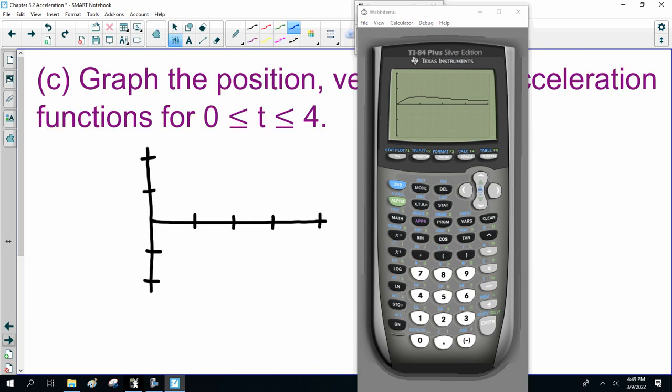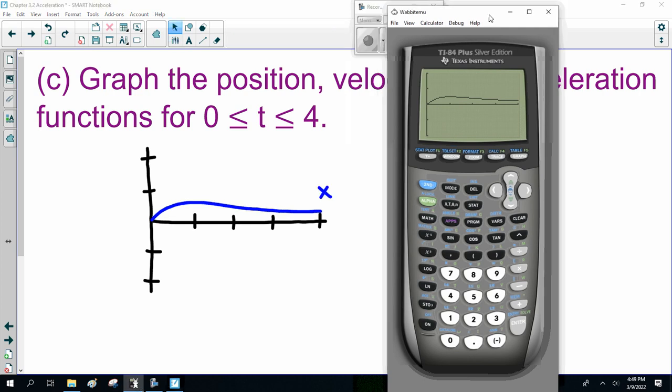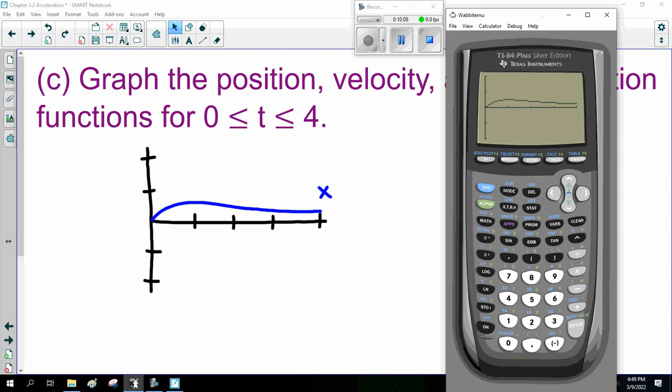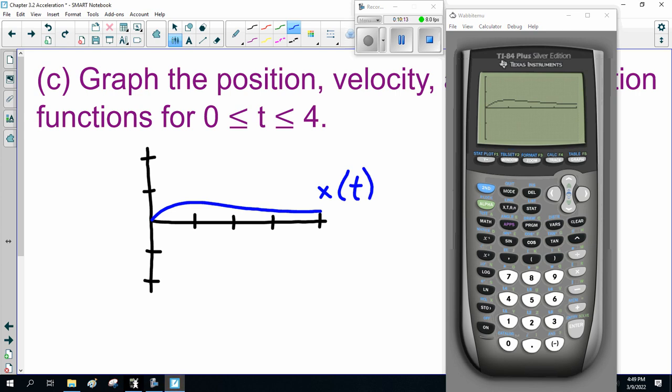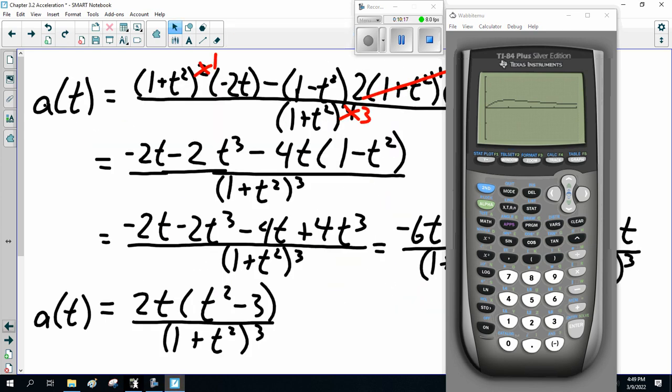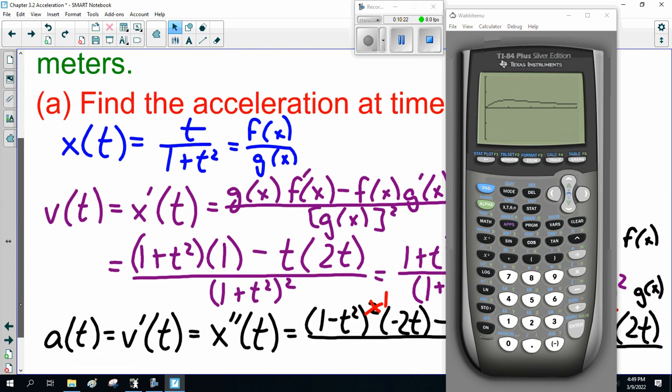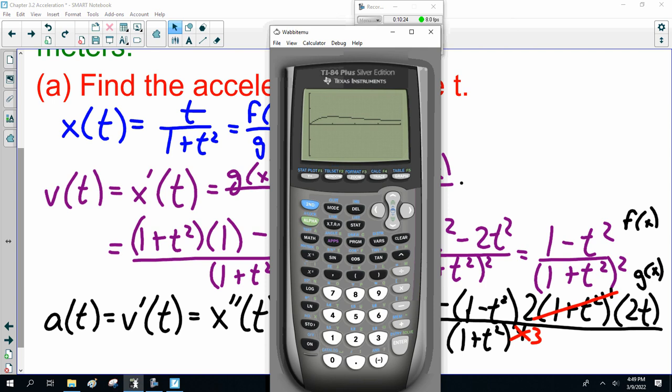So displacement will go this way. This is x of t. Now my derivative, the velocity we found down here, is covered by the graph calculator, of course.